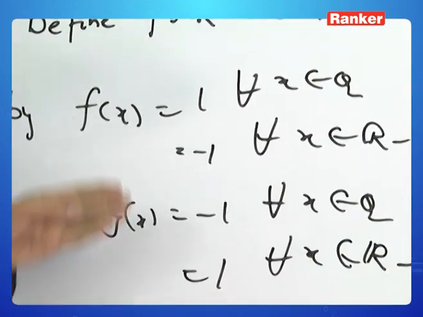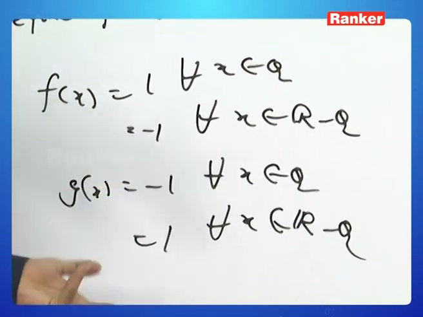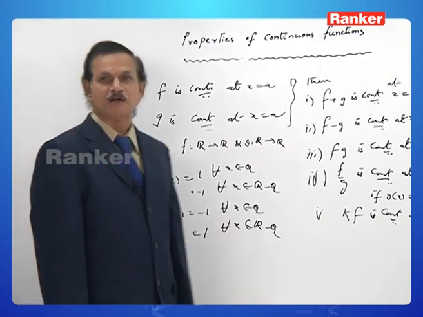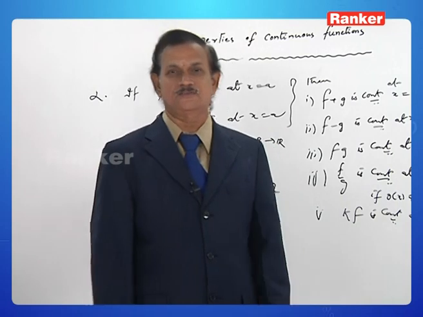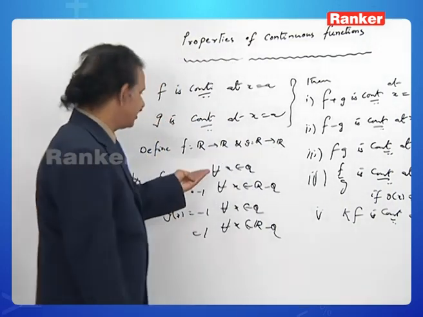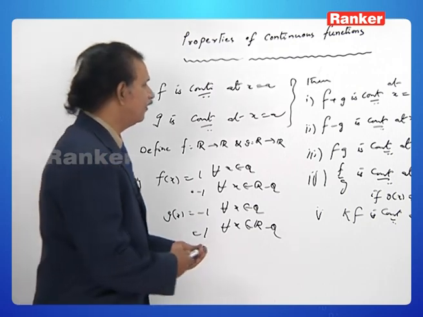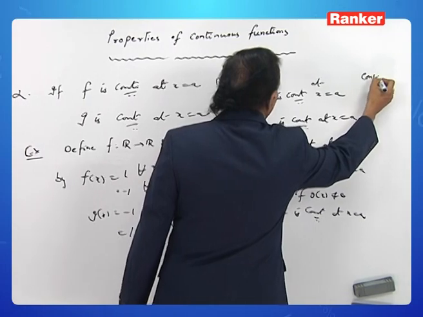Please observe, what is f plus g? f of x plus g of x: 1 plus minus 1, 0; minus 1 plus 1, 0. Therefore, f plus g of x is equal to 0, which is a constant function, always continuous. But neither f nor g is continuous. Therefore, the converse of this result need not be true.